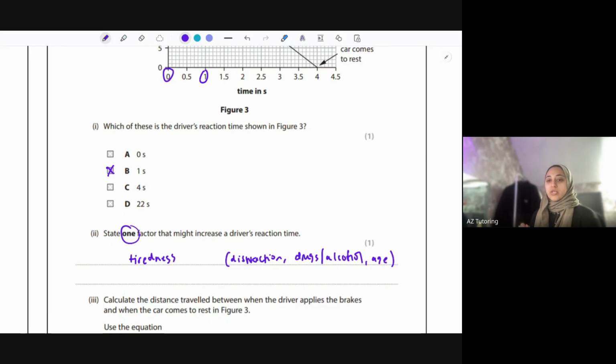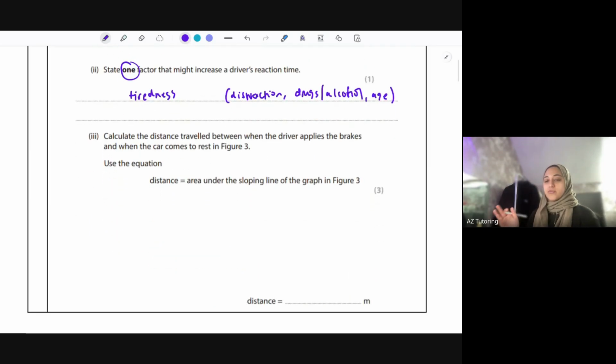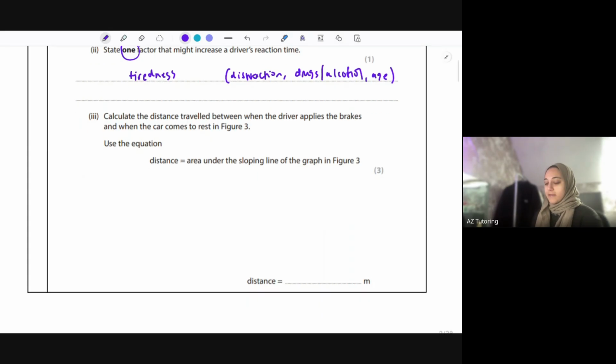These kind of questions do come up in your theory test when you practice driving, so this won't leave you. Reaction time and brake speeds and stuff is what you do as part of your theory test when you're learning to drive.